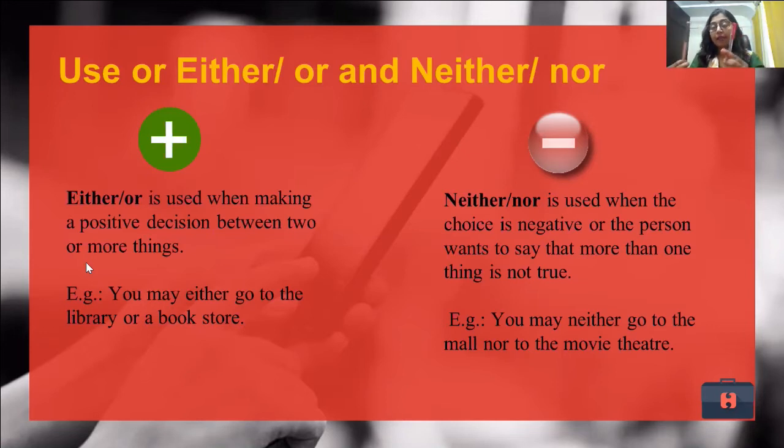So in the positive way, we use either or. In the negative way, we use neither nor. When I am not giving him the permission of using a ball pen as well as a gel pen, I say neither nor. Whereas if I'm giving the person an option, I say either or. The usages of either or and neither nor would be studied in the later phases of this webinar also.